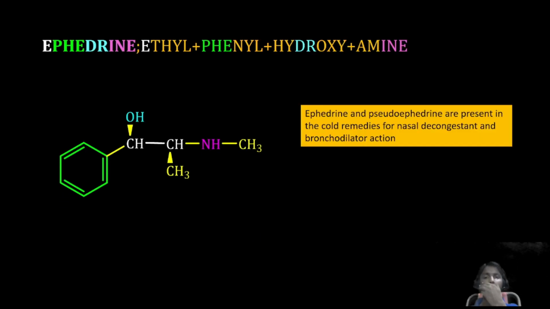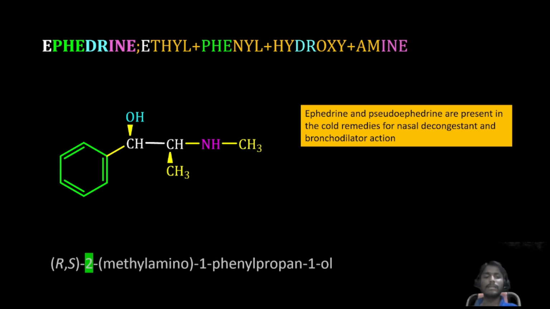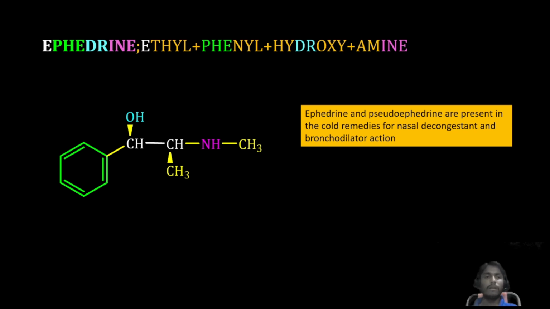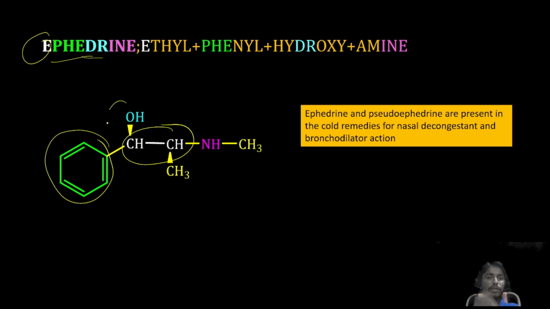Next ephedrine. So this is the structure of ephedrine. See here ephedrine, E nothing but ethyl group is there. Next phenyl group is there, next hydroxy group is there, next amine group is there, hence the ephedrine moiety will be there.